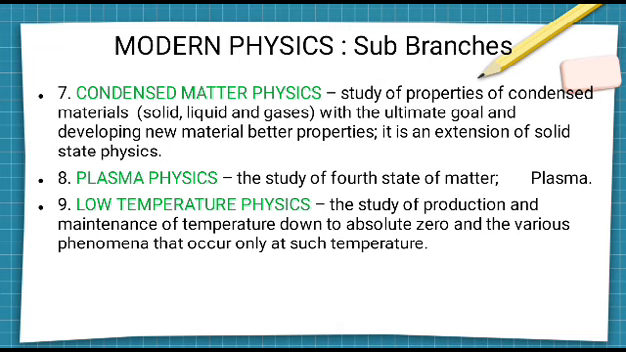And ninth is low temperature physics. As we know, many processes happen at very, very low temperatures. I don't want to discuss it deeply, but one example is superconductivity, which is a low temperature phenomenon. For that phenomenon to occur, we first have to attain a very, very low temperature, and those low temperature techniques all come under low temperature physics.